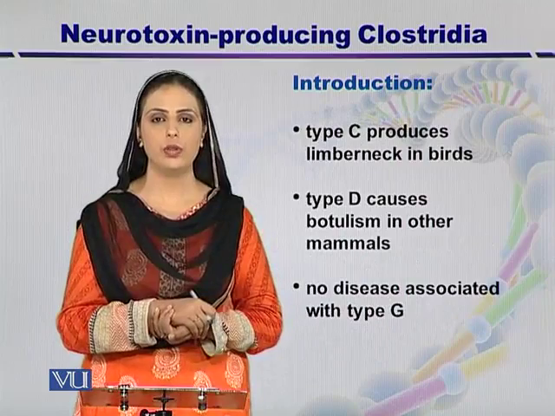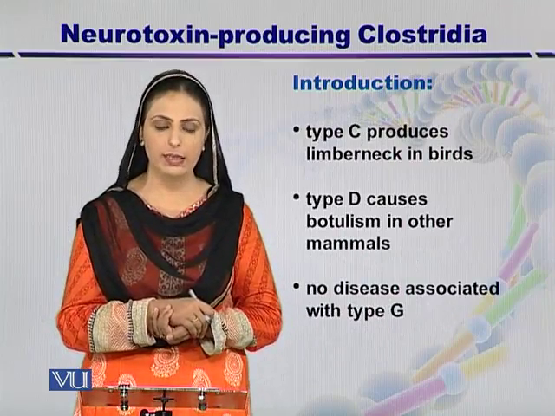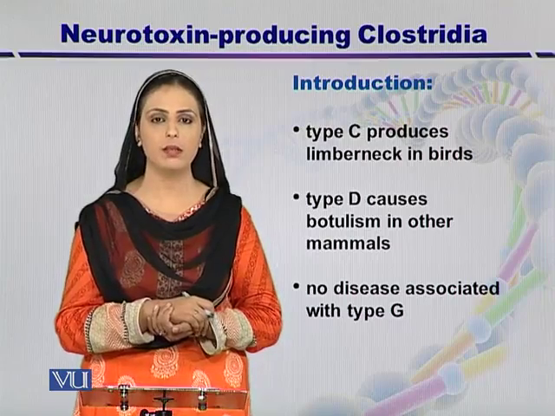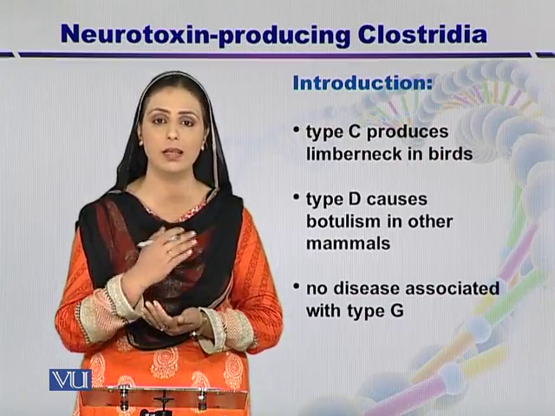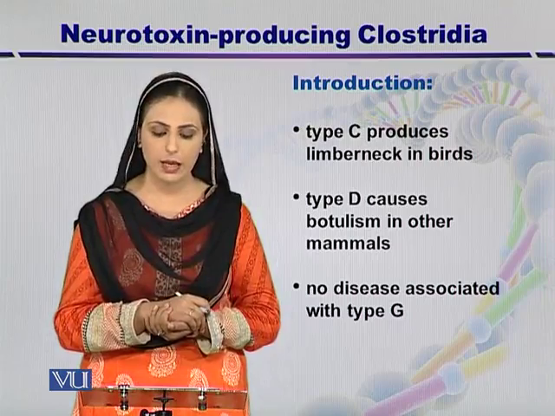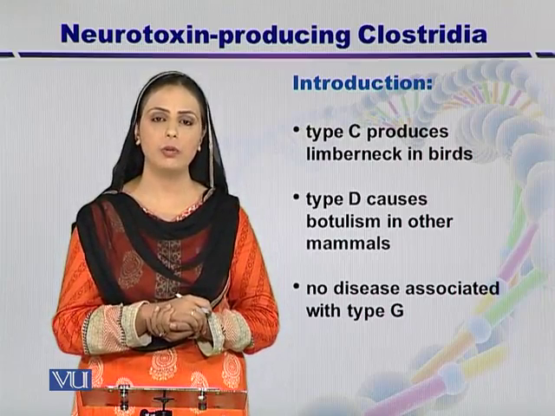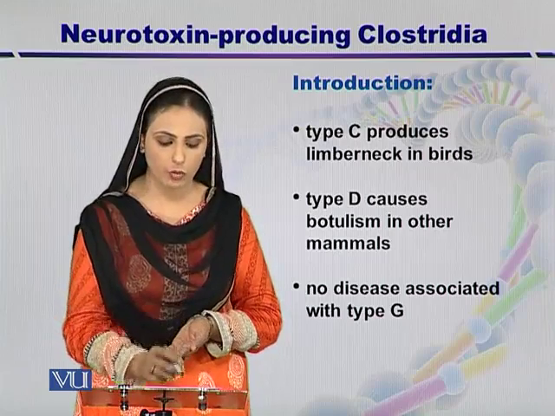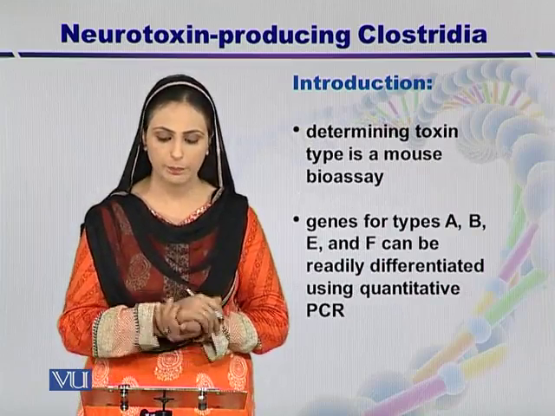Type C produces limber neck in birds. Type D causes botulism in other mammals. These are the mammals other than human beings. While no disease is found to be associated with serotype G of Clostridium botulinum.